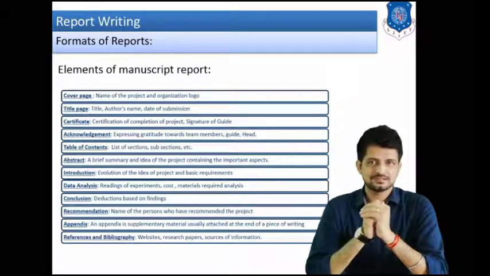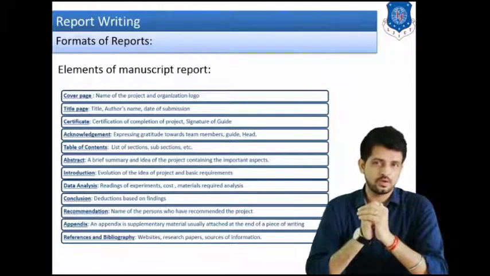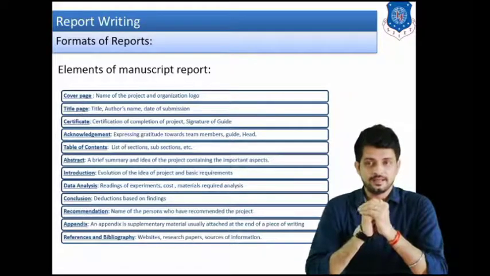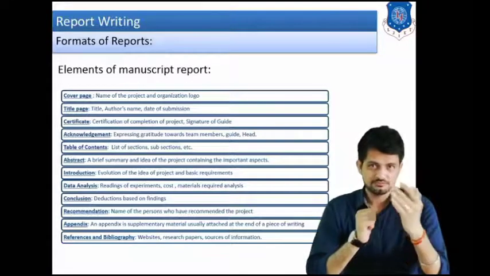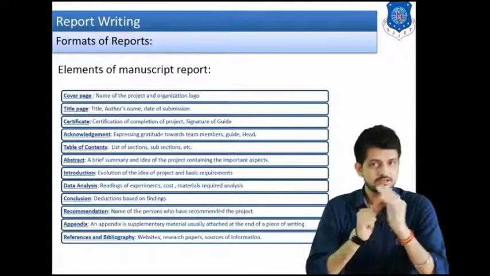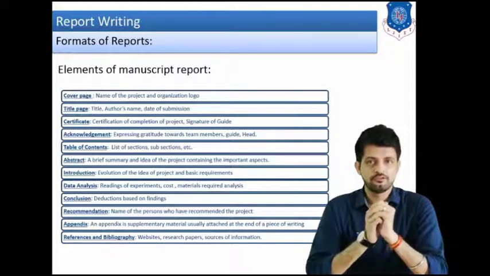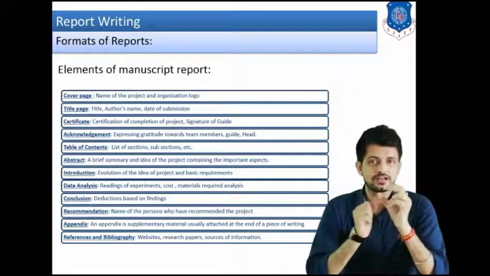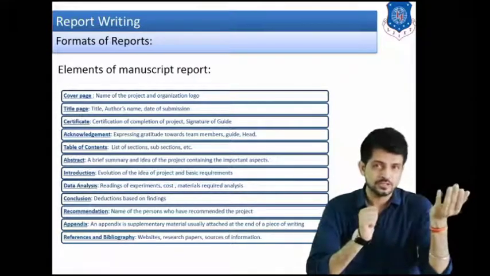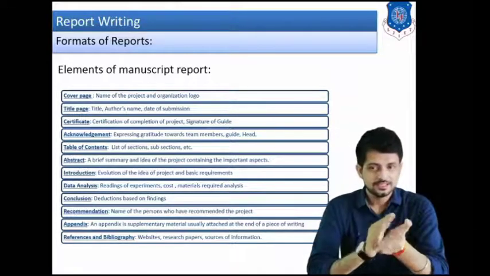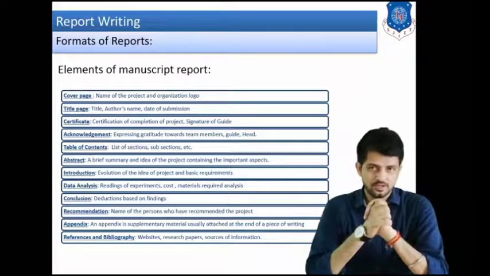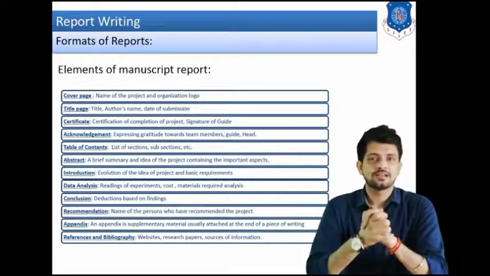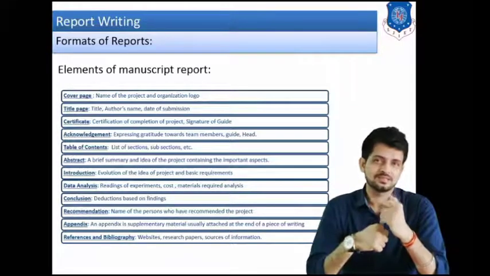And the last one is references and bibliography. Now what is the meaning of this? References and bibliography means which websites you have referred, which research papers you have referred, which books you have referred. So each and every source of information of your particular project is to be mentioned in the references and bibliography. Okay, see, it is not like the sequence should be the same as this.